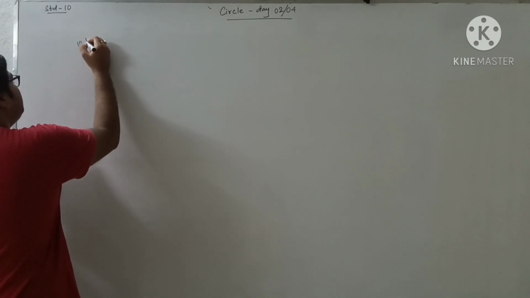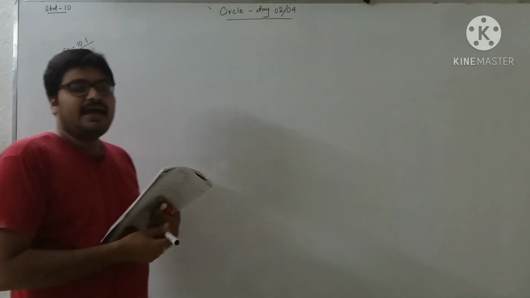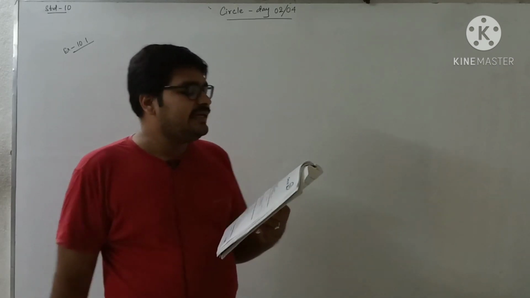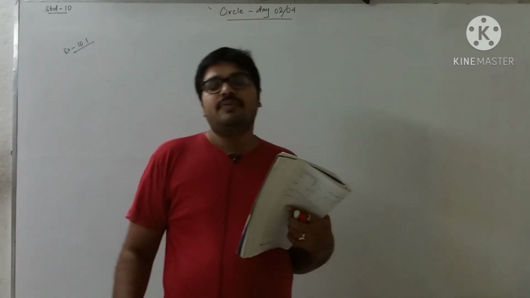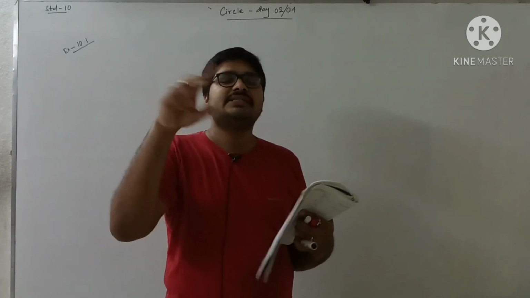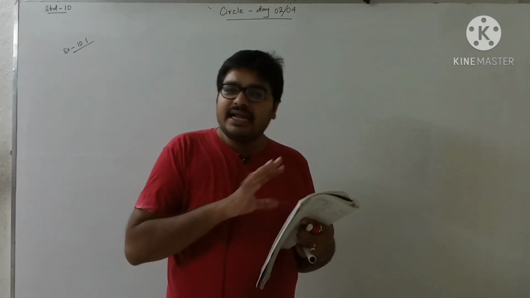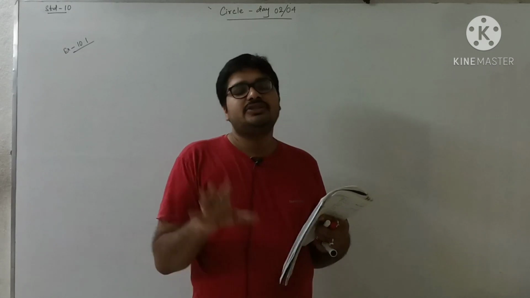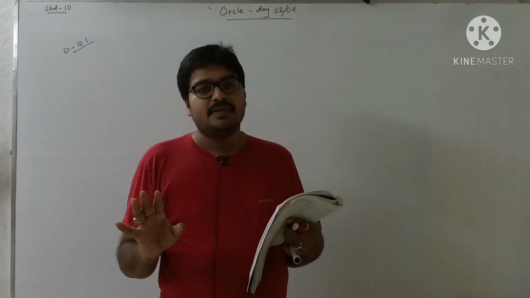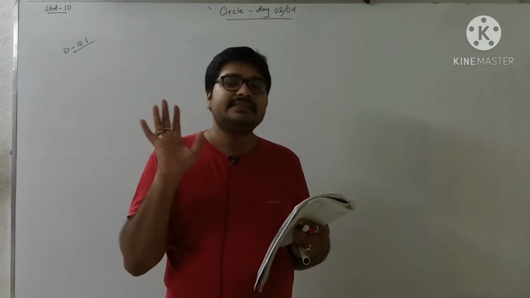Let us see the first questions. The first exercise questions are very easy and most of them can be completed verbally. The first question is, how many tangents can a circle have? From whatever we discussed last day, you can decide for yourself. Infinitely many tangents can be drawn to any circle. So our answer will be infinitely many tangents.